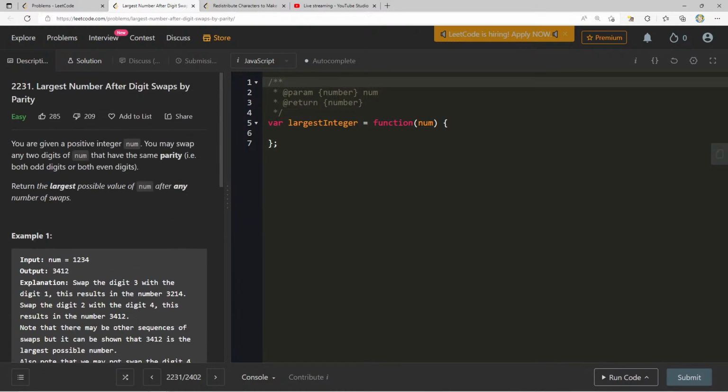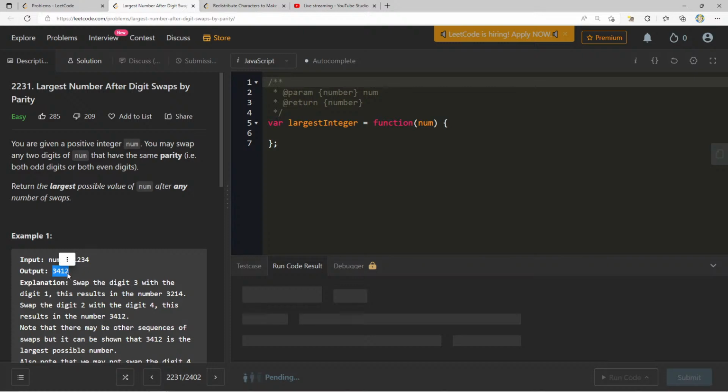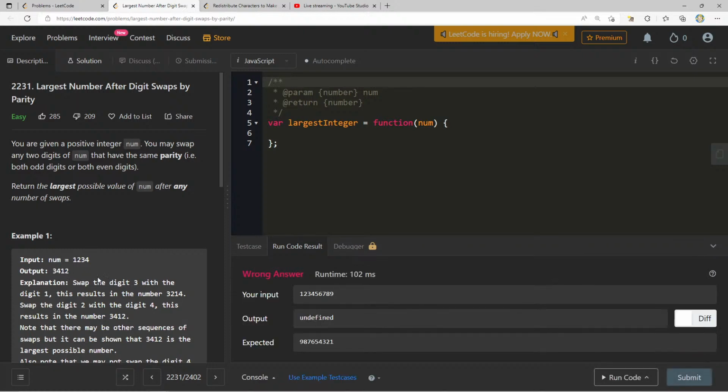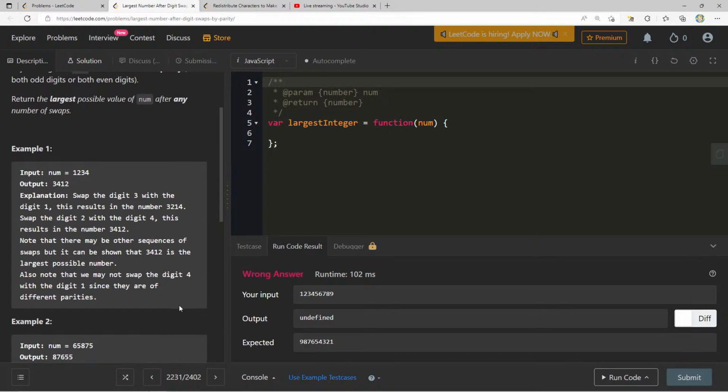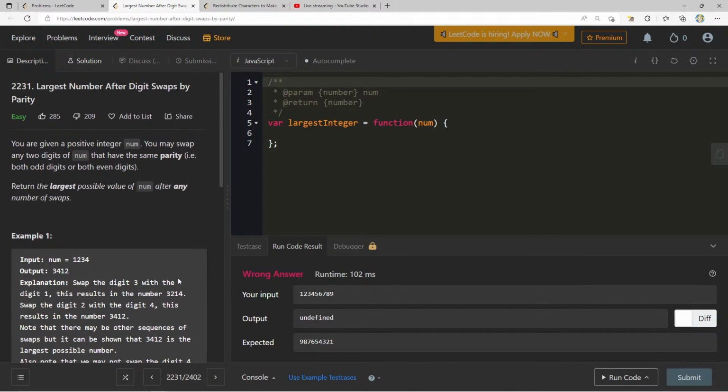I'm almost thinking, like, do they just want, let me see something. If I do 1, 2, 3, 4, 5, 6, 7, 8, 9, okay, so this is, no, it's not actually, let's see. 9, 8, 7, 6, 5, okay, that's literally just going down. Given a positive integer, you may swap any two digits of num that have the same parity, after any number of swaps.